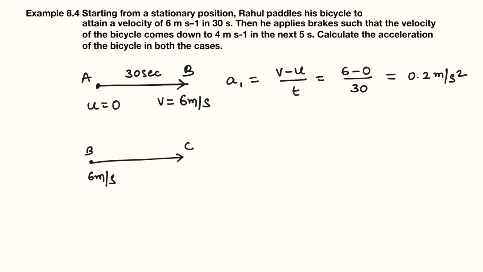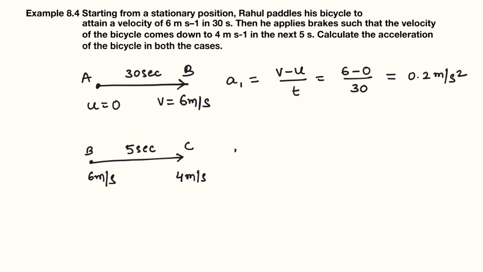He moved from position B to C. So when he is moving from B to C, we can see that the velocity has gone from 6 meters per second to 4 meters per second, because he applied brakes in just 5 seconds.